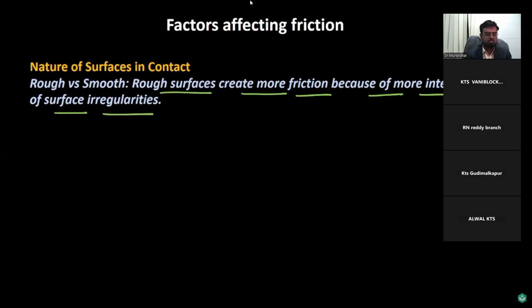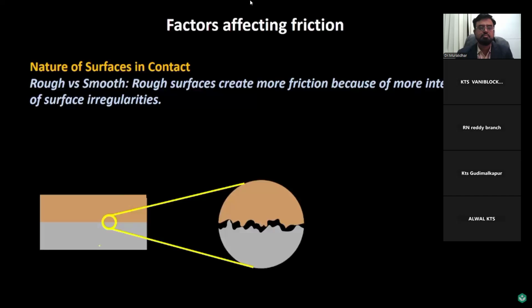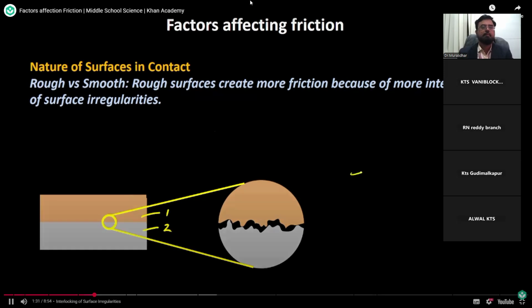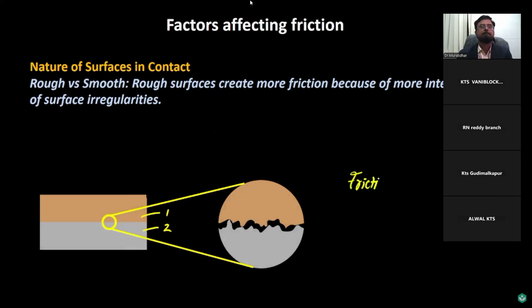Let's try to understand what we mean by the interlocking of surface irregularities. Let's say these are two surfaces, surface number 1 and surface number 2, and surface number 1 is trying to move over surface number 2. There would be relative motion between the two, and because of the relative motion, the force of friction comes into the picture. The reason is the irregularities between these surfaces.